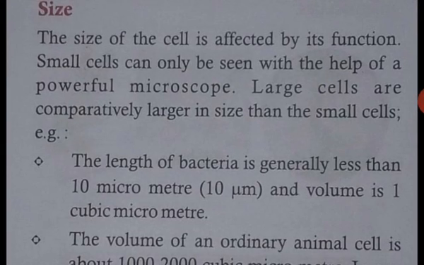The length of bacteria is generally less than 10 micrometers. The cells in animals, as well as plant fibers like jute and hemp, are a few centimeters long. The egg of the ostrich is the biggest cell known.